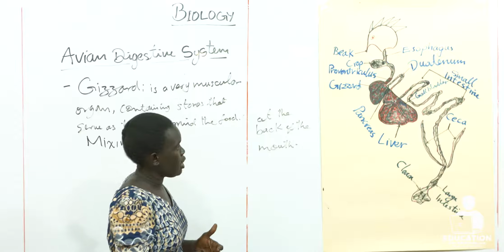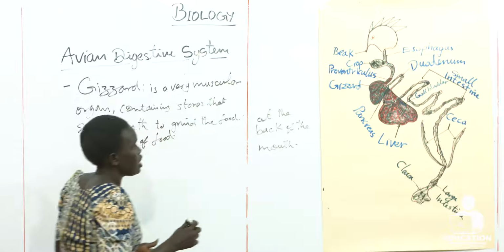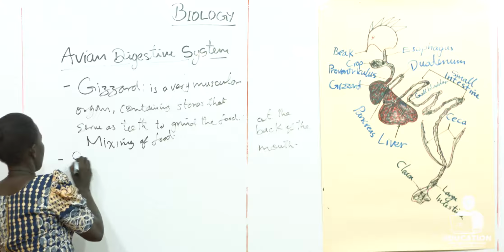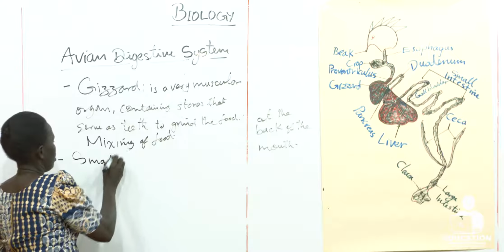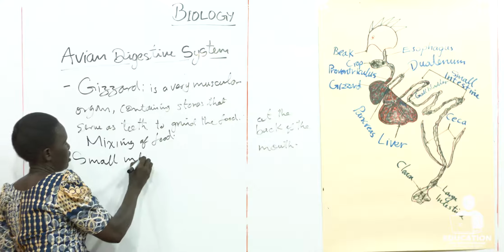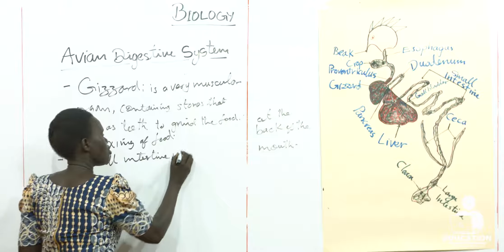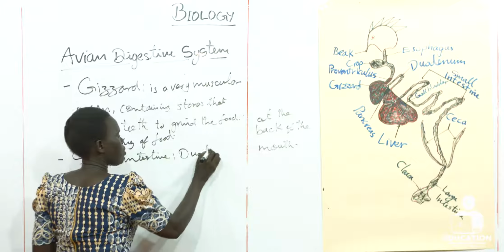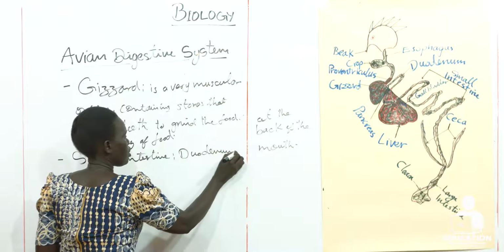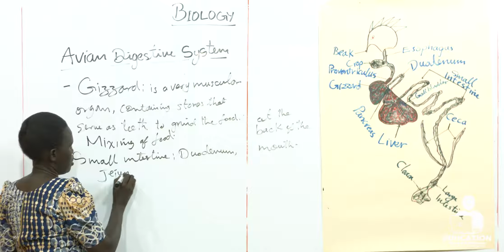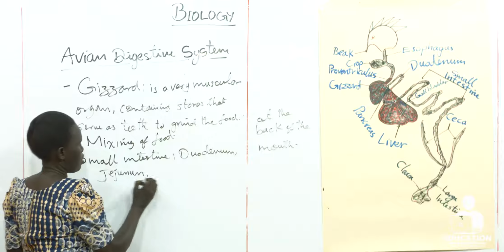Duodenum, then the jejunum and ileum. The small intestine is divided into duodenum, jejunum, and ileum.